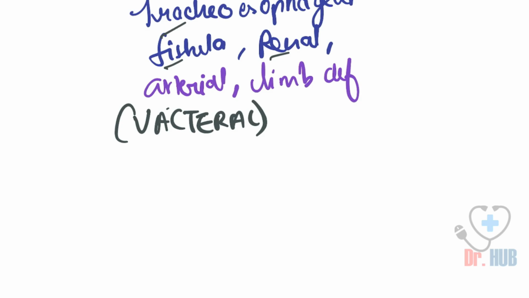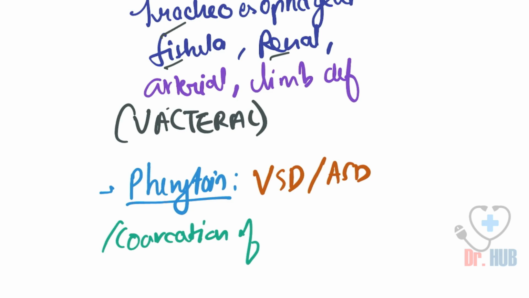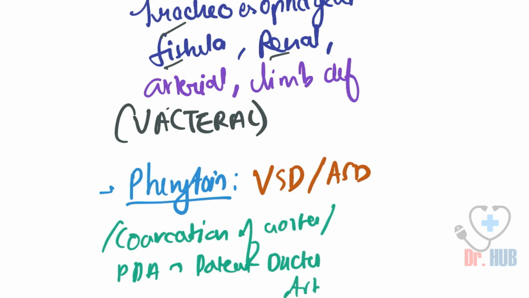Now to move on, we look at phenytoin. Phenytoin causes VSD, the ventricular septal defect, as well as ASD, the atrial septal defect. It also results in coarctation of the aorta, and it results in PDA. PDA refers to patent ductus arteriosus.